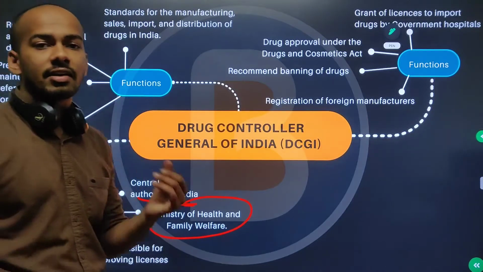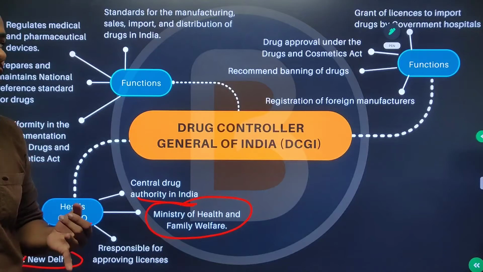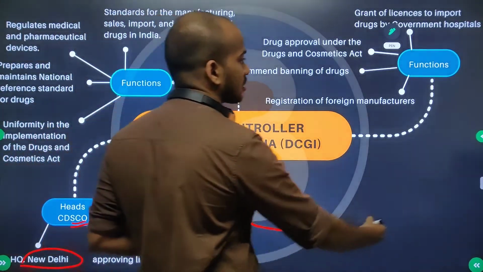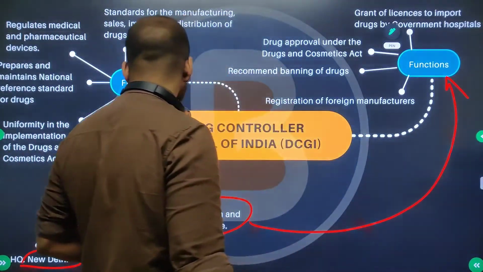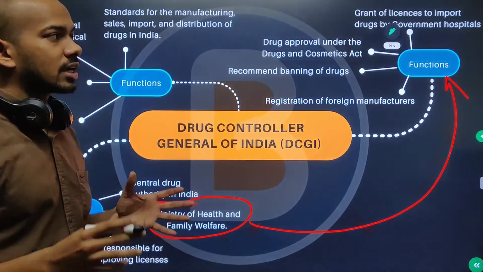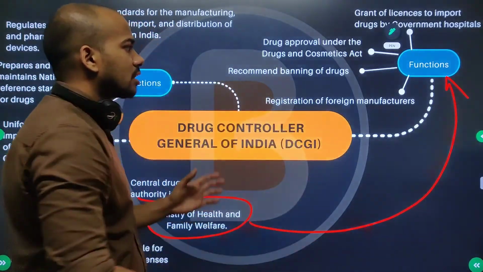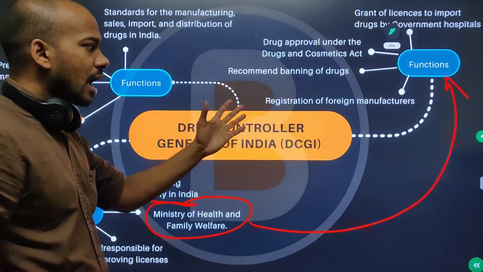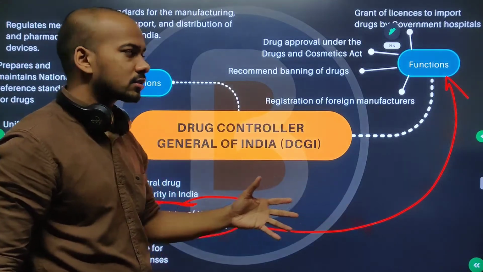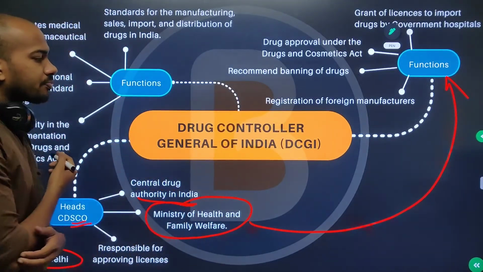They are going to set standards for what kind of drugs should be imported and all those things. So this is actually a function of the CDSCO. They are going to grant license to import drugs by government hospitals, drug approval under Drugs and Cosmetic Acts, recommend banning of drugs, and registration of foreign manufacturers. And okay, back to Drug Control General of India.